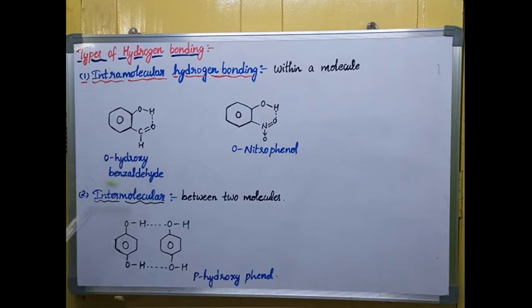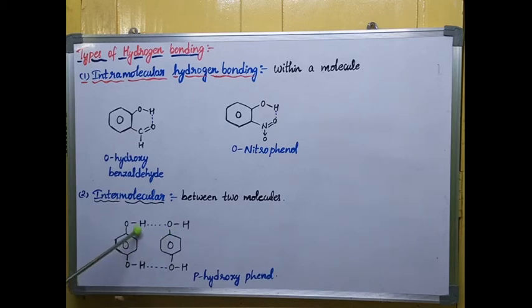So what does intermolecular hydrogen bonding mean? Inter means between two molecules, which can be two same or similar molecules, or different molecules. Here I am taking para-hydroxyphenol, where the OH group is present at the para position. Here you can see I am taking two molecules.